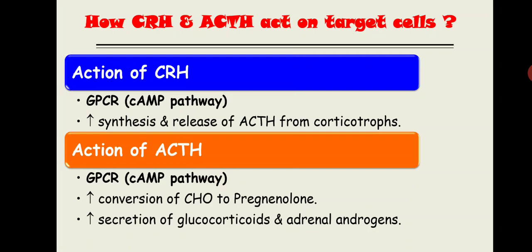So by using the cyclic AMP pathway, ACTH will increase the conversion of cholesterol to pregnenolone, and increase the secretion of glucocorticoid and adrenal androgen. Now this is all about the regulation of glucocorticoid. In the next lecture we are going to learn about the applied aspect.